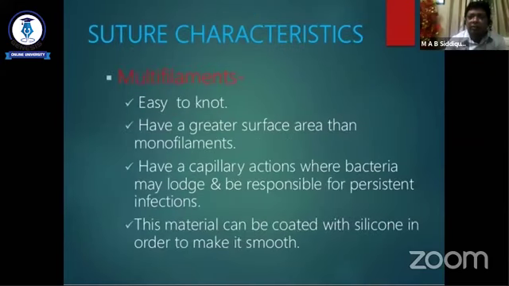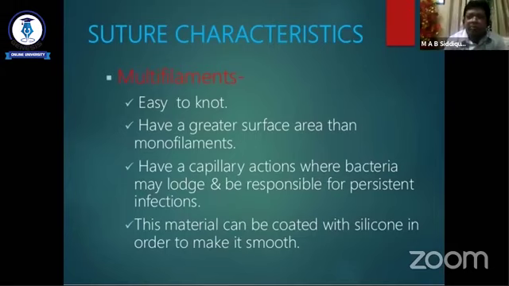I will show you later in a picture what is monofilament and what is multifilament. A multifilament suture is easy to knot and has a greater surface area than monofilament. It has capillary action where bacteria may lodge and may be responsible for persistent infection.